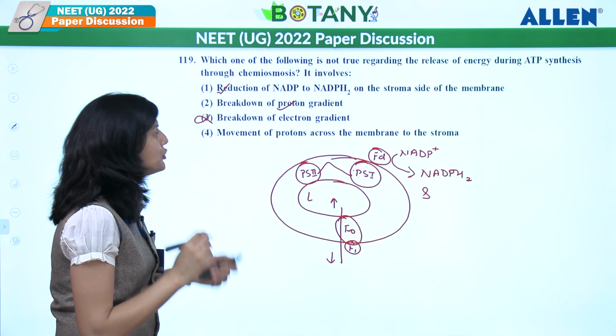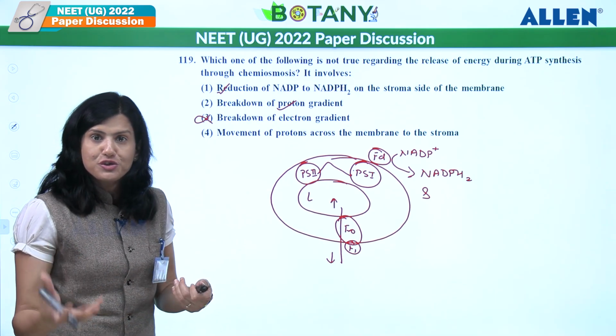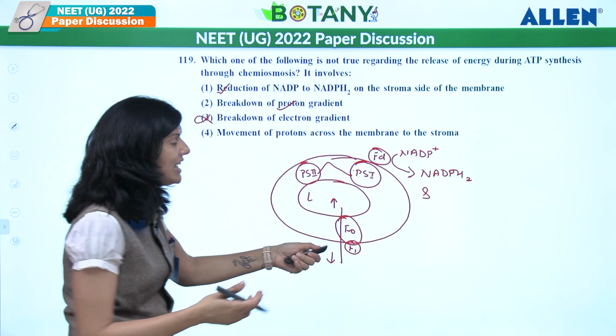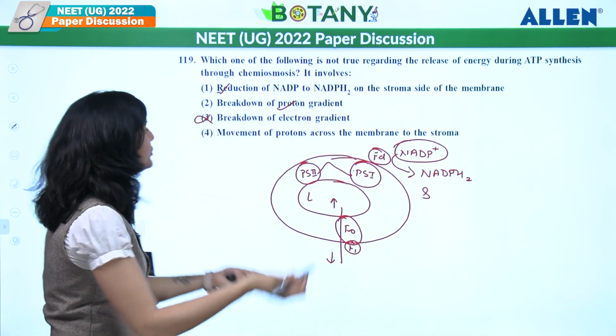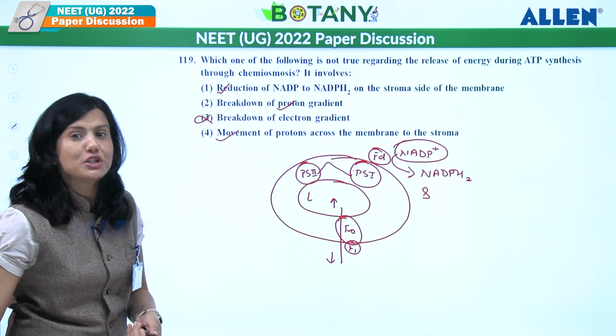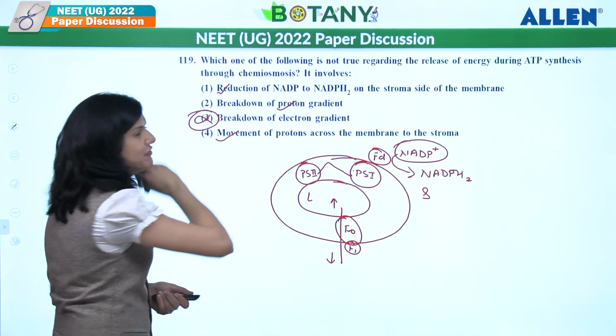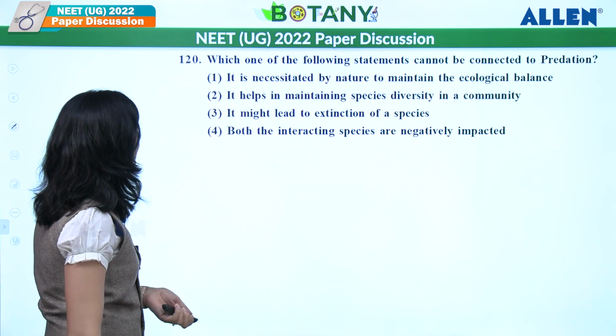Movement of protons across the membrane through stroma. That is correct. Finally, where electrons are going? NADP plus, where it is present in stroma. So it is also correct statement here. What should be answer? Answer should be third one over here. Let's see the next one.